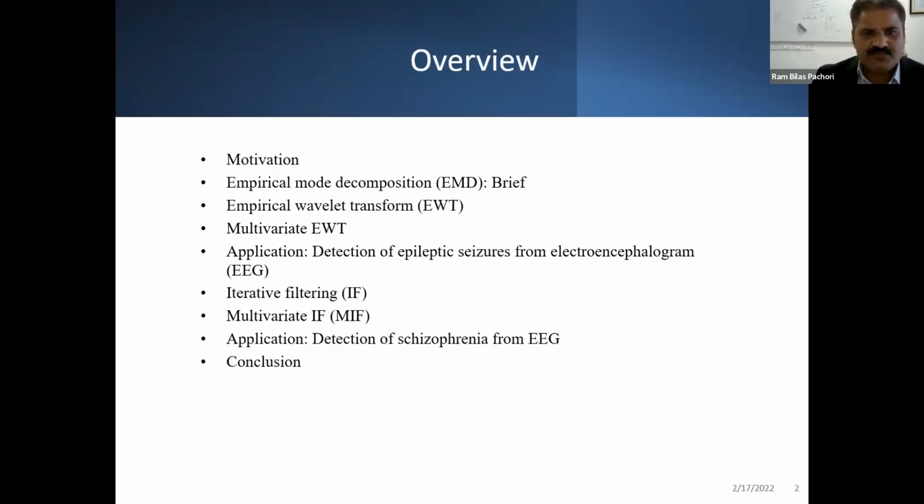First, we will see the motivation, and after that, empirical mode decomposition will be briefly explained, and then we will see empirical wavelet transform, then multivariate empirical wavelet transform, then its application for detection of epileptic seizures from electroencephalogram (EEG) signals. Then iterative filtering will be explained, and the multivariate iterative filtering that is proposed by us will also be explained. And after that, we will see its application for detection of schizophrenia from EEG signals, and in the end, the conclusion will be provided.